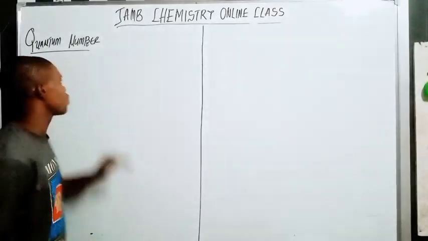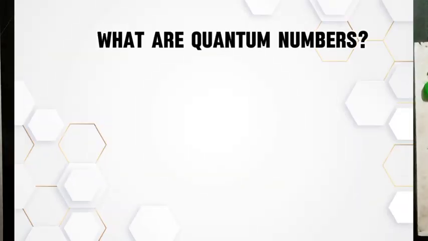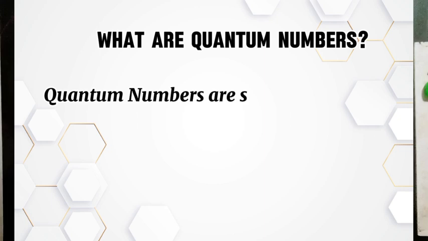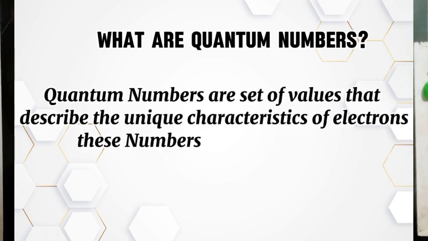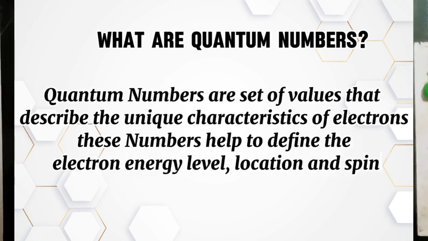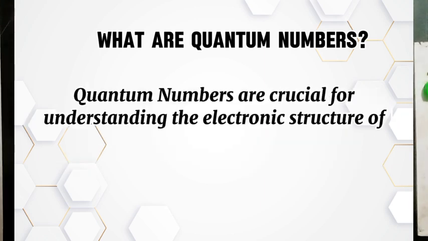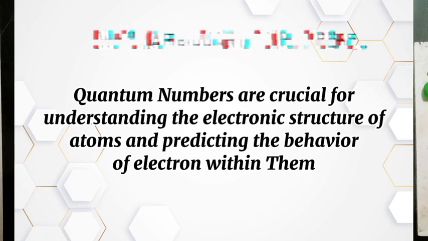Get down to business. So what do you understand by quantum number? Take down: quantum numbers are a set of values that describe the unique properties of electrons within an atom. These numbers help to define the electron energy level, location, and spin. Quantum numbers are crucial for understanding the electronic structure of atoms and predicting the behavior of electrons within the atom.